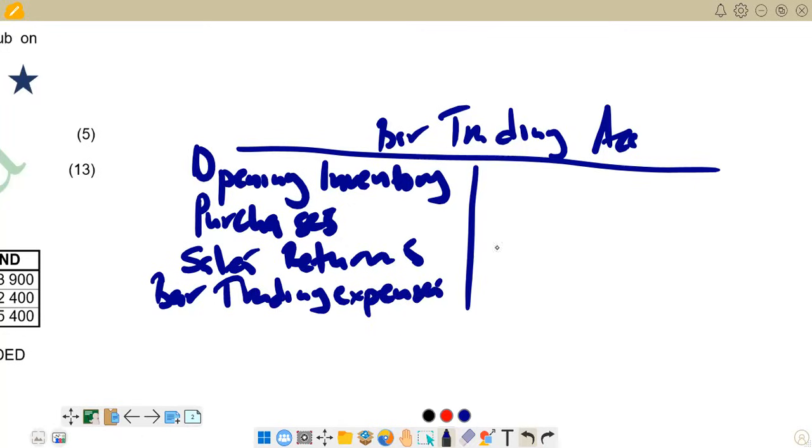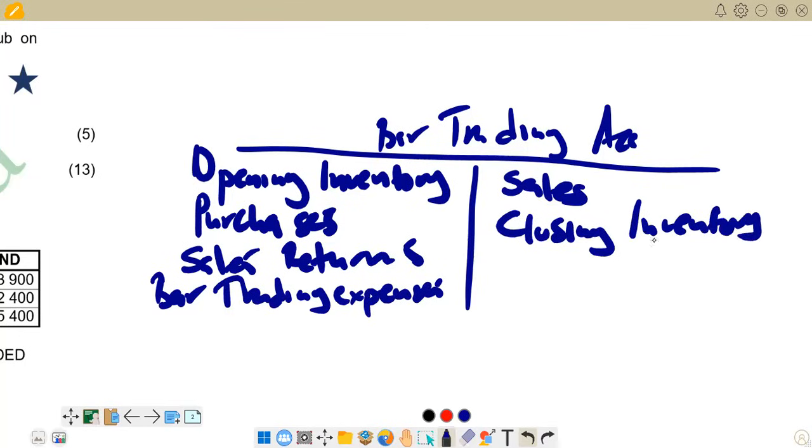And then on the credit, we are supposed to put sales. Any income or revenue comes on the credit. We also have closing inventory here. Then if we have any purchase returns, remember purchases are on the debit, but when they are returns, they come to the opposite side. So here we also have purchase returns.